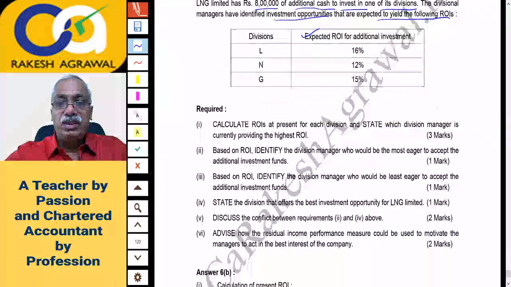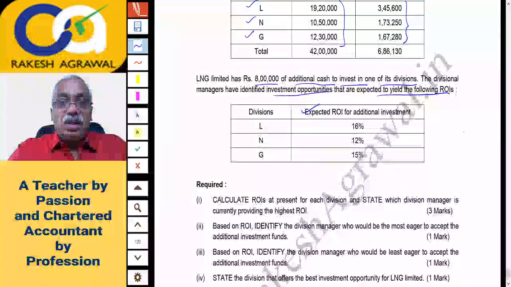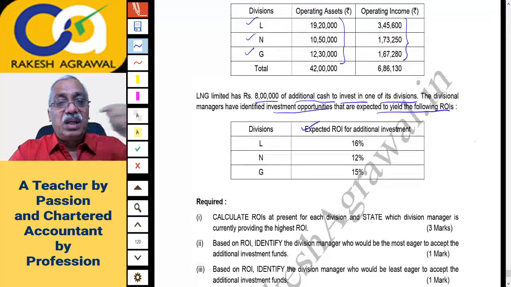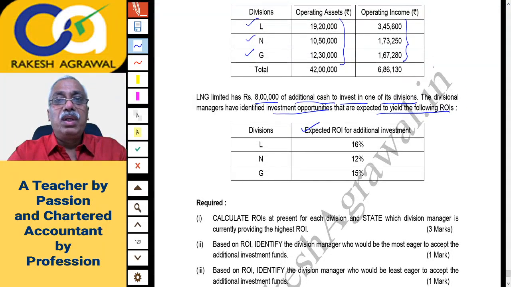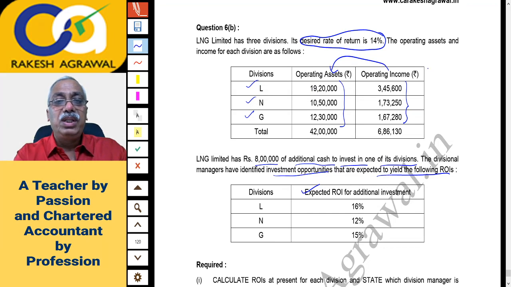Oh, there are small questions of a few marks. So let us discuss each one of them. Calculate ROI at present for each division and state which division manager is currently providing the highest ROI. For 3 marks, very good. You have to calculate the present ROI and say which manager is generating the highest ROI. So my dear friends, how will you get the ROI? Operating income divided by operating assets into 100, and you will get ROI for each of the 3 divisions, and you can select the highest one.